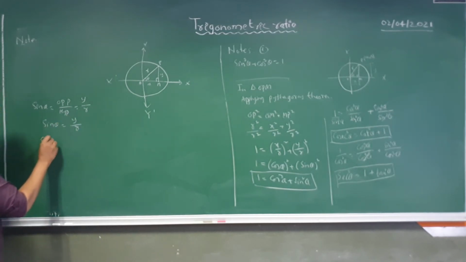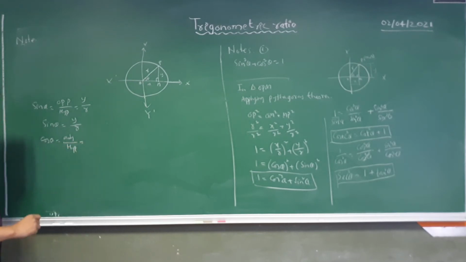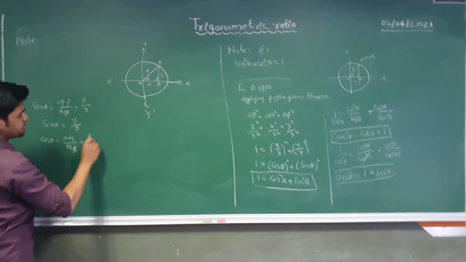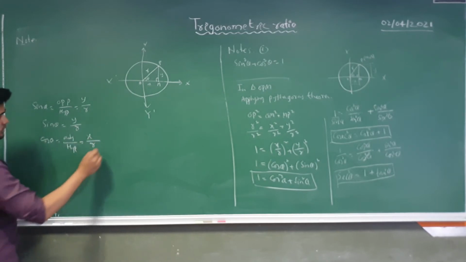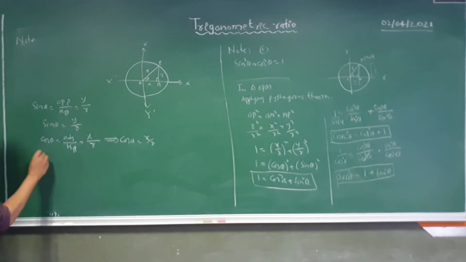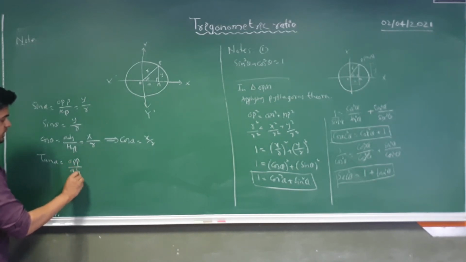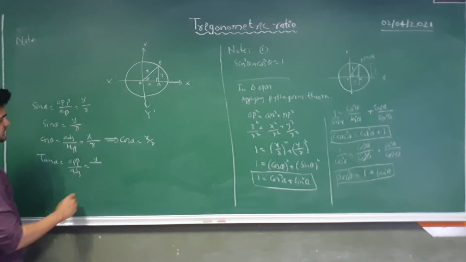Similarly, if I apply cos on theta, I will get adjacent by hypotenuse. Adjacent is nothing but OM, and OM is nothing but x. So x by hypotenuse, which is r. Okay, so we got cos theta is nothing but x by r. Similarly, just apply tan theta. Tan theta is nothing but opposite by adjacent. Okay, so opposite is nothing but y, and adjacent is nothing but x.